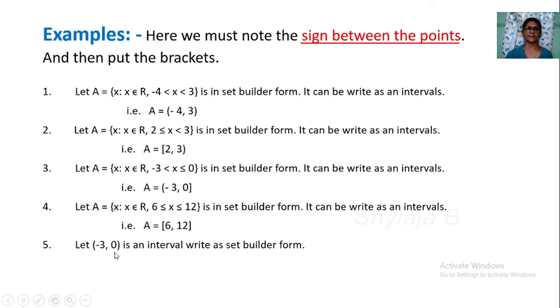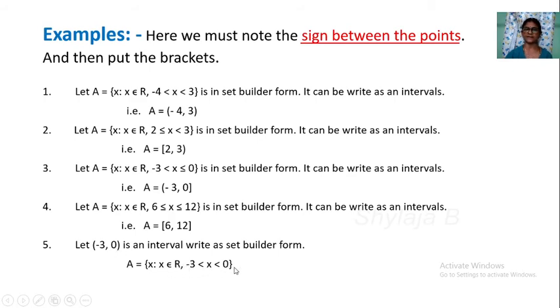Here let minus 3 comma 0 be an interval. Write it in set builder form. So look at the answer. Here an open interval is there. x such that x belongs to R. Write minus 3, that is a. Another one is 0, that is 0.